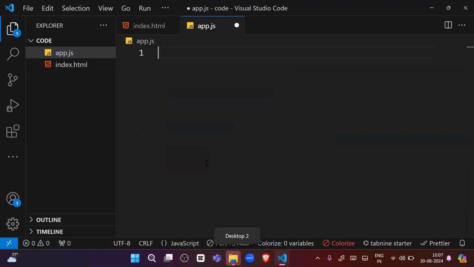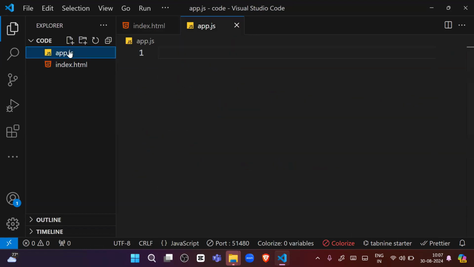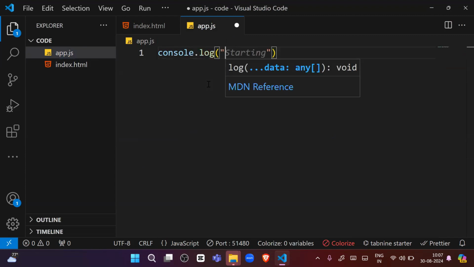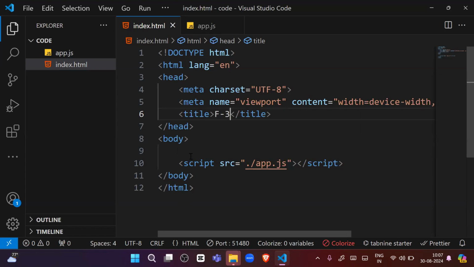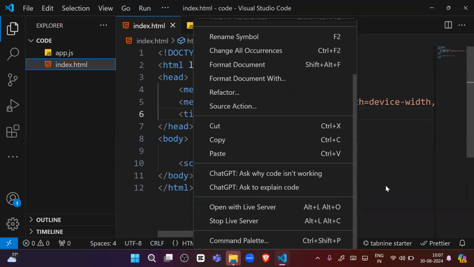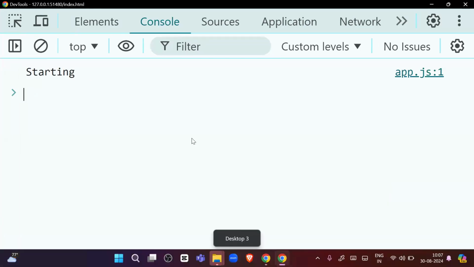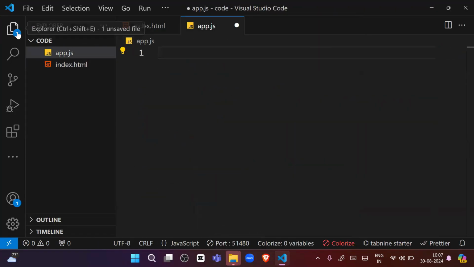Okay, let's see. Here, as you already know, this is my index.html file. Here I used a script tag in order to link our app.js file. That's it. Let me change the title. And here is our app.js file. If I write console.log here to check whether it's working or not, this is already linked with the HTML page. Open with Live Server, and it will open like this, right? So our JavaScript file code is working. Now let's understand the meaning of function expression.